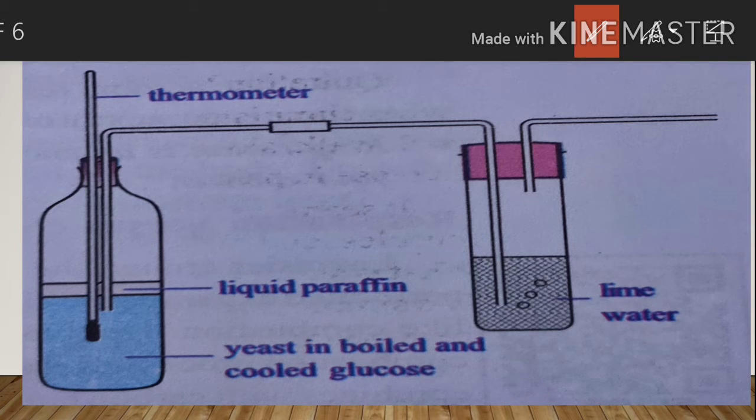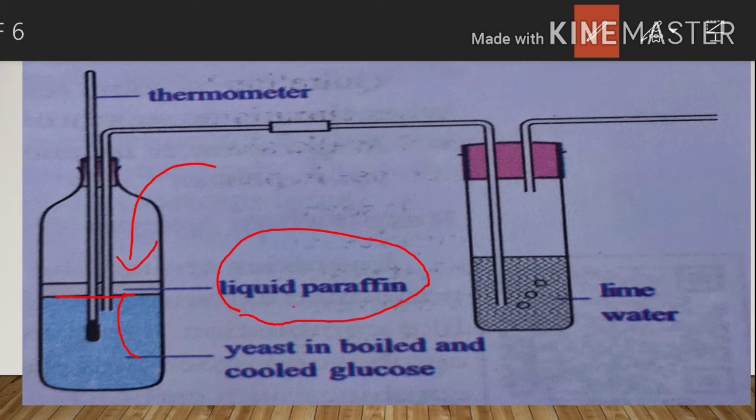Similarly, liquid paraffin is a thick oil. Whenever we add paraffin to glucose solution, it forms a layer above the surface of the glucose solution. What is the use of this? This layer can prevent the entry of oxygen from outside, and it can prevent the exit of carbon dioxide from this solution.